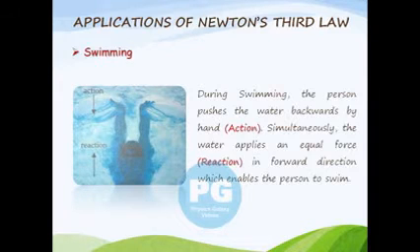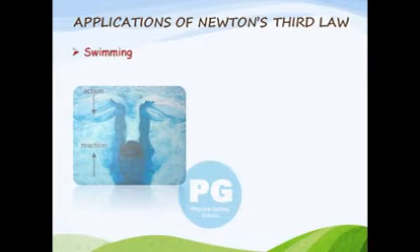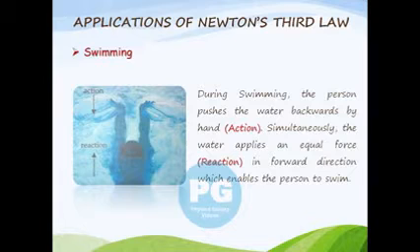This is an action. When the bullet comes out of your toy gun, you have to understand this principle. According to Newton's third law of motion, the gun recoils backward due to the reaction acting on it. This gives a backward jerk to the shoulder of the person who is shooting.